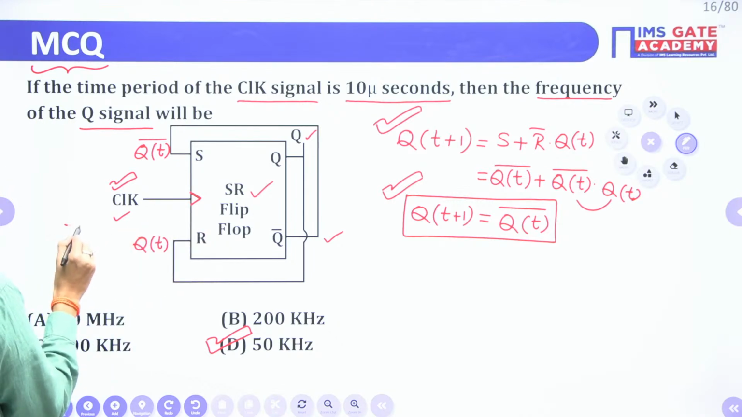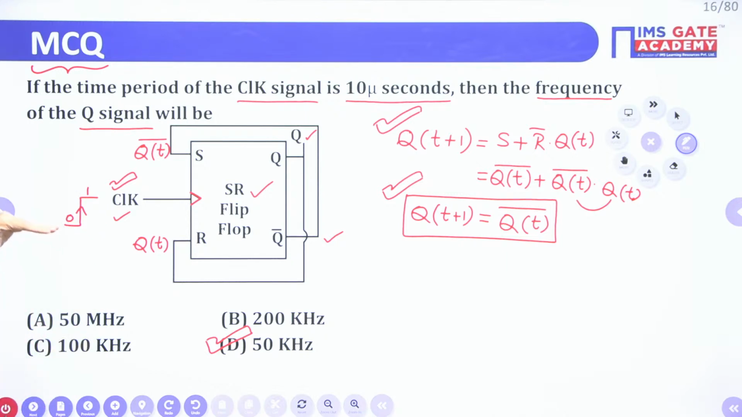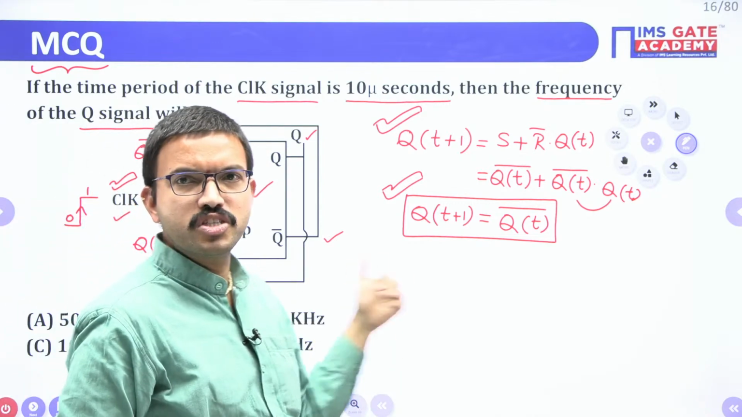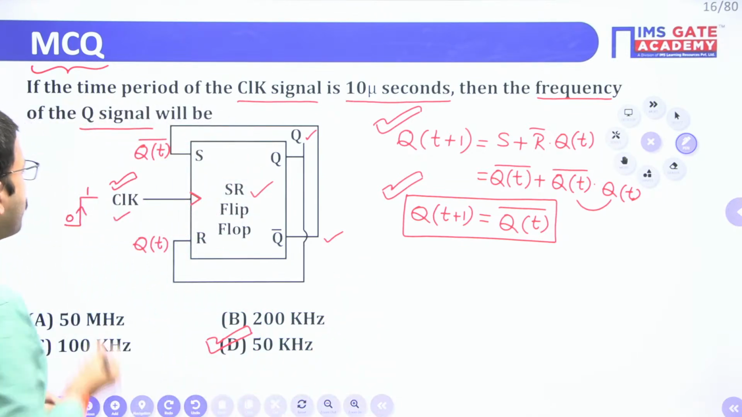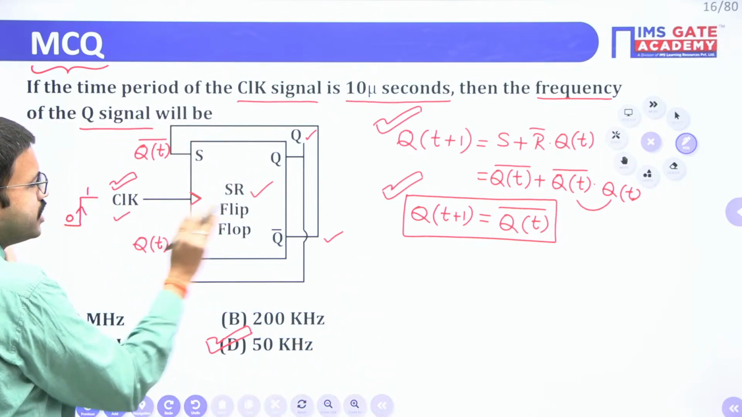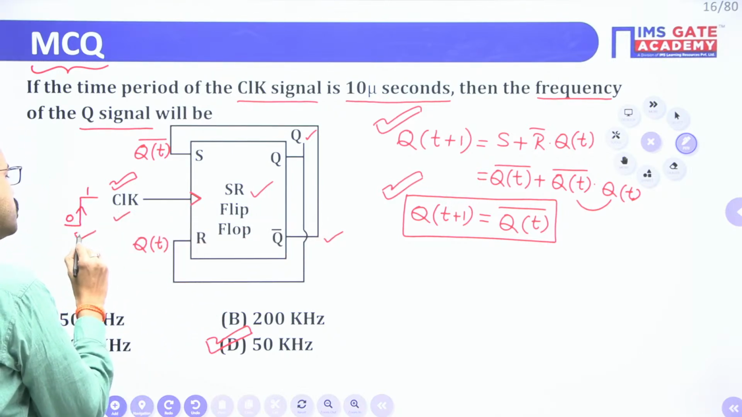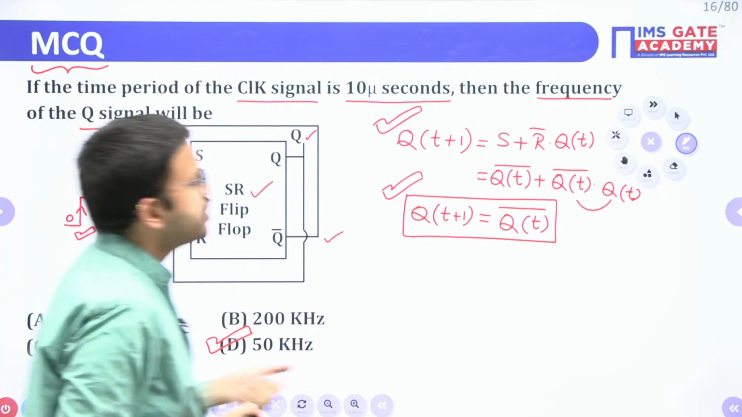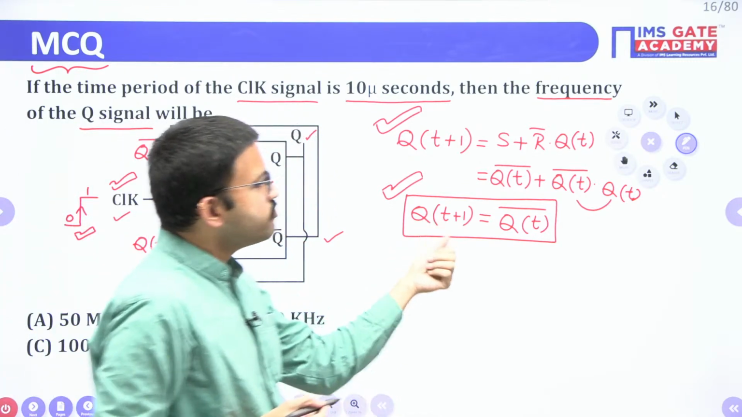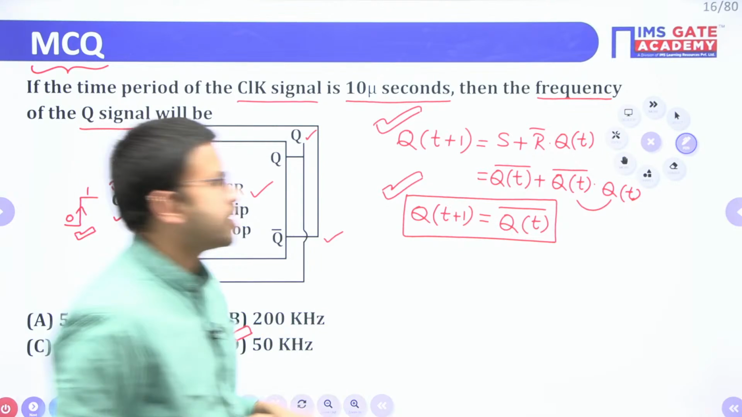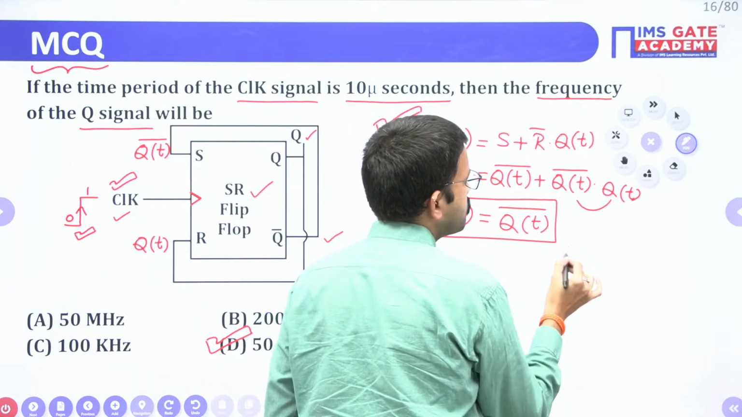So whenever the clock signal changes from 0 to 1, just observe here, 0 means 0 volt, 1 means 5 volt, that means low to high, it is called positive edge trigger. Here you will give a periodic square waveform. Whenever the clock signal changes from 0 to 1, that time only your next output will be the complement of the previous output. Q of t plus 1 equal to Q of t bar.